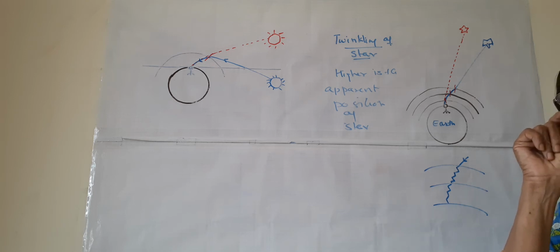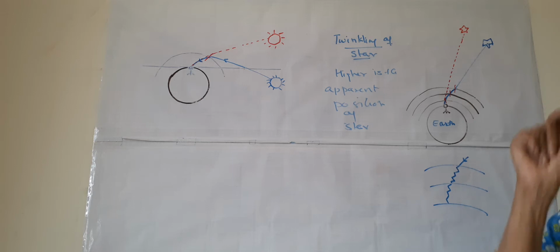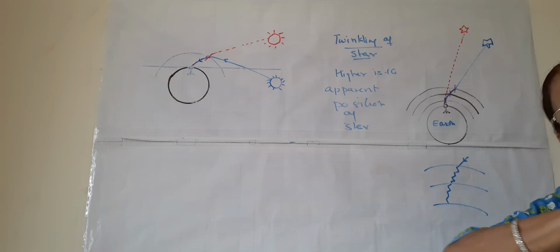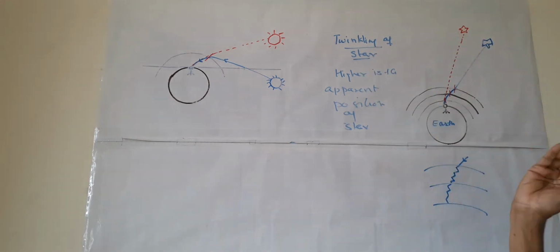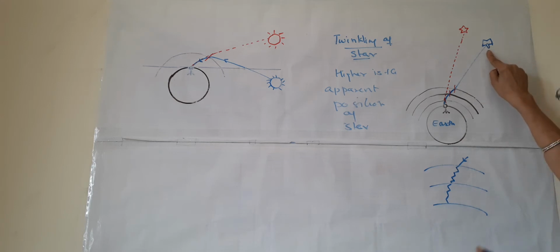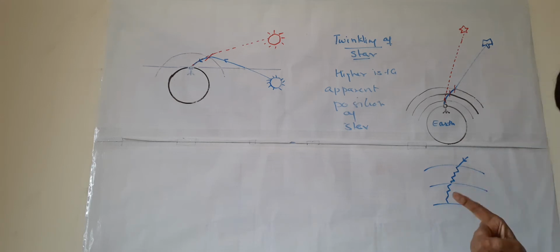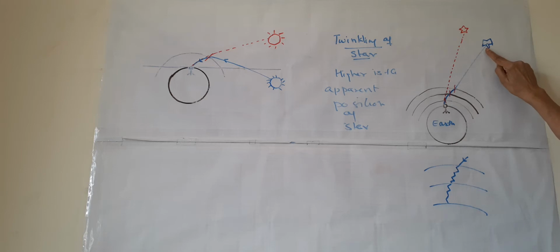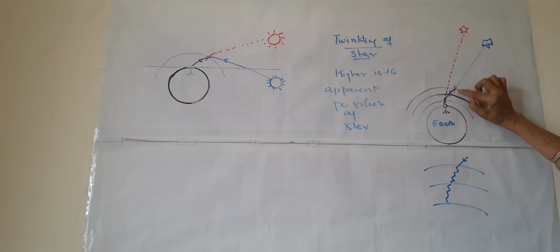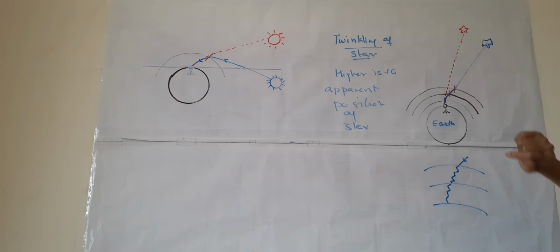So we call them point-size stars. The stars have their own light, and it travels in vacuum up to the layers of the earth, so it travels in a straight line.